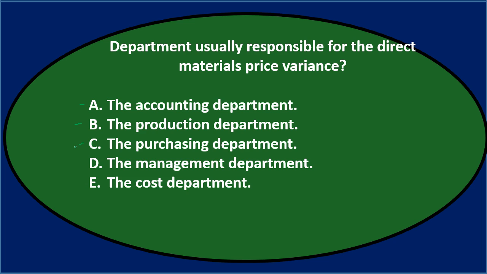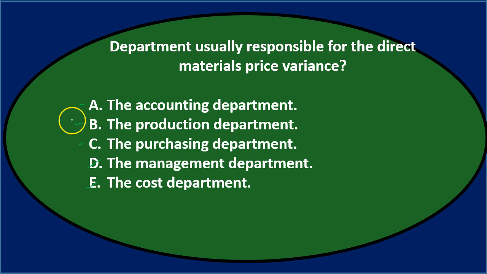Now, management might be involved, but that sounds kind of like a generic term. So I don't think it's D. And then E says the cost department, and again, the cost department sounds kind of generic. I don't think that's right. So let's keep A, B, and C. Let's go through it again. The department usually responsible for direct materials price variance, either the accounting department, the production department, or the purchasing department.